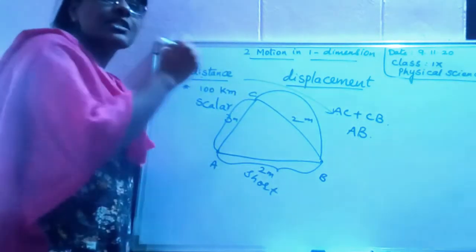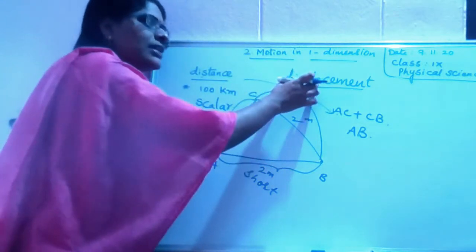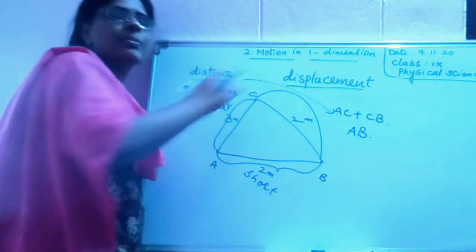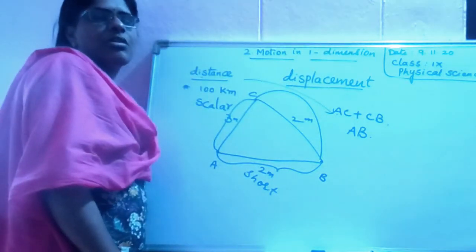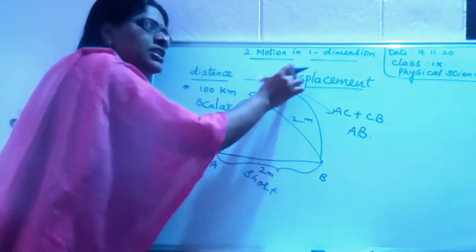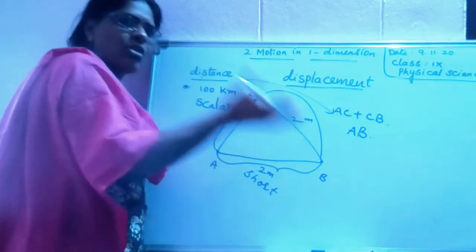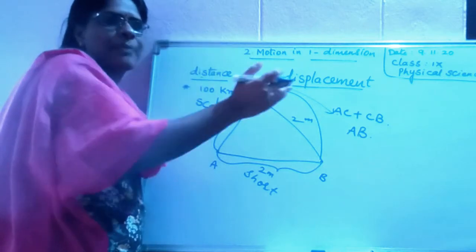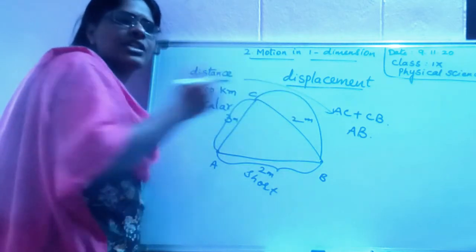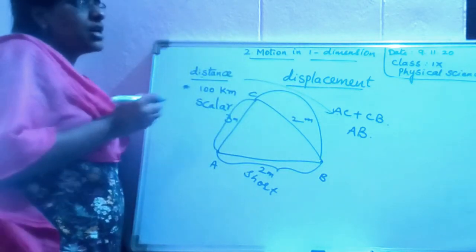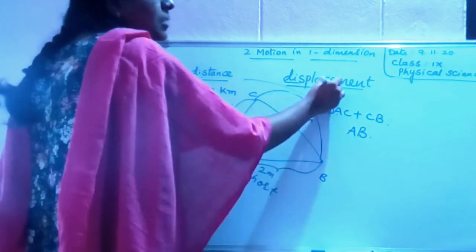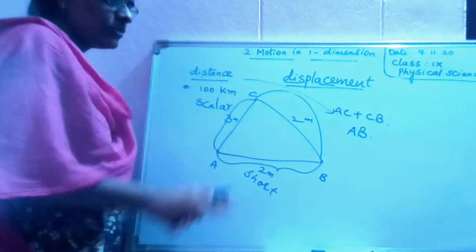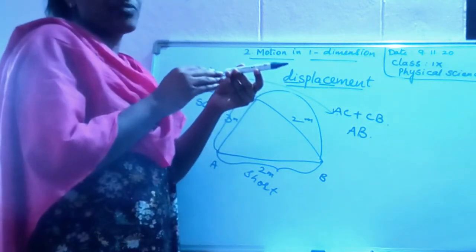Now displacement. Look at the term itself. Displace means change its position. A book is on the table. If I push the book by applying a force, what happens to the book? It changes its position. Displace means changing position. Assume this is a duster.